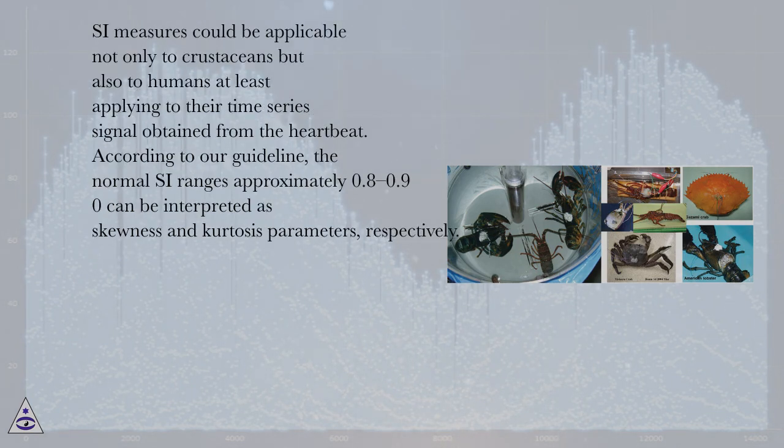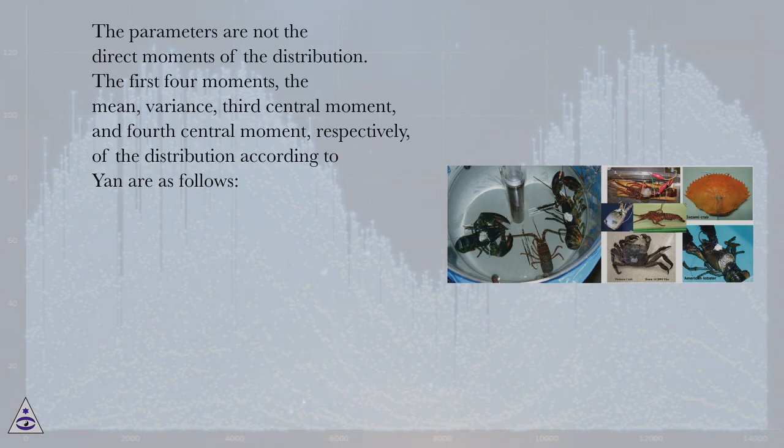SI measures could be applicable not only to crustaceans but also to humans, at least applying to the time series signal obtained from the heartbeat. According to our guideline, the normal SI ranges approximately 0.8 to 0.90, which can be interpreted as skewness and kurtosis parameters, respectively. The parameters are not the direct moments of the distribution.